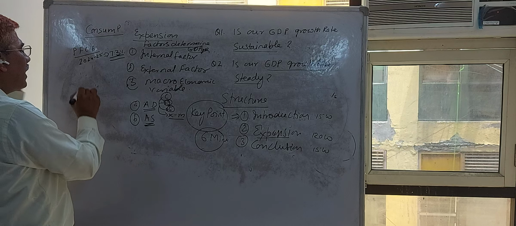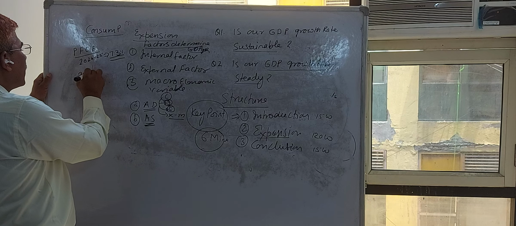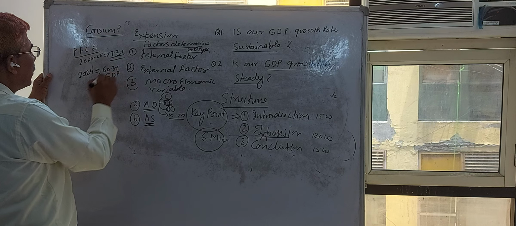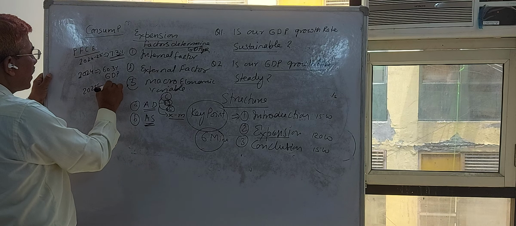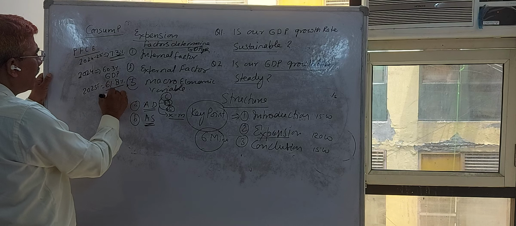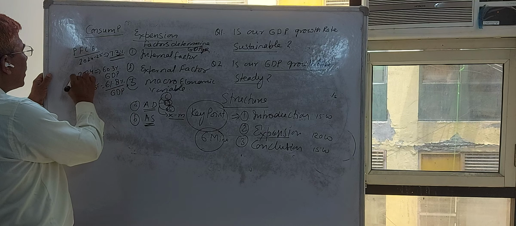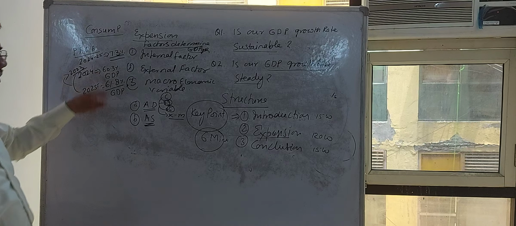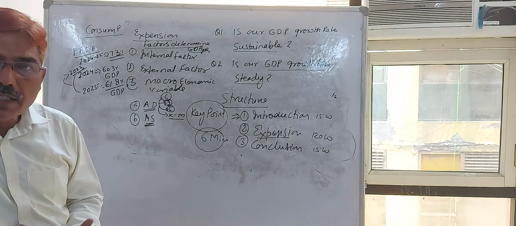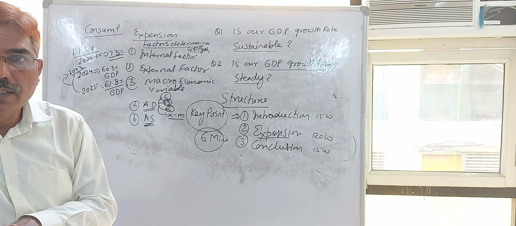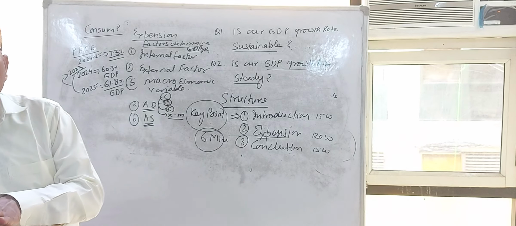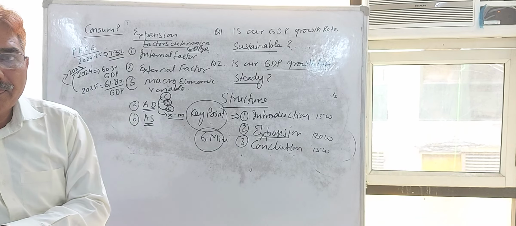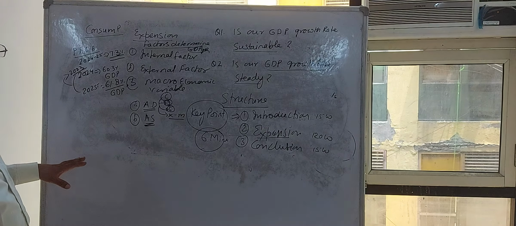In terms of GDP, it increased from 60.3% of GDP in 2024 to 61.8% of GDP in 2025. It is the highest growth rate in consumption since 2003. Why is it increasing? Because of government policy, it may be fiscal policy or monetary policy, or you can say macroeconomic policy of the government. Now you are clear, some data is there.